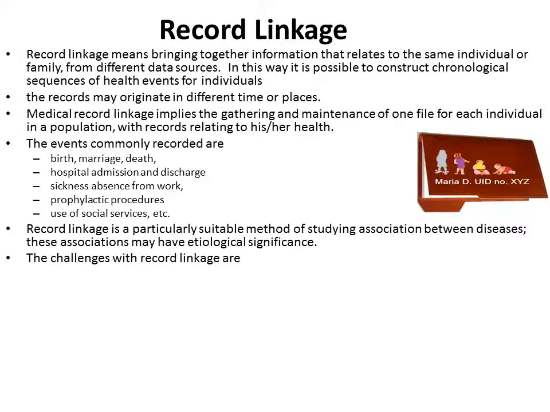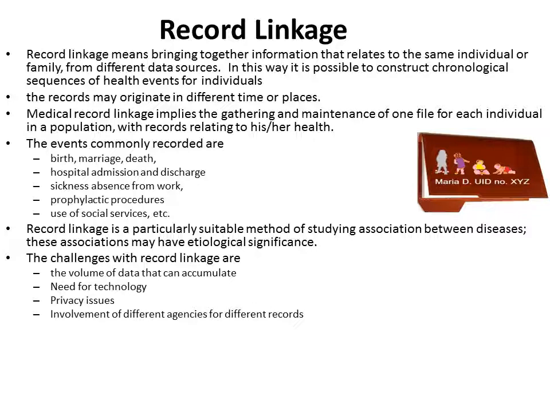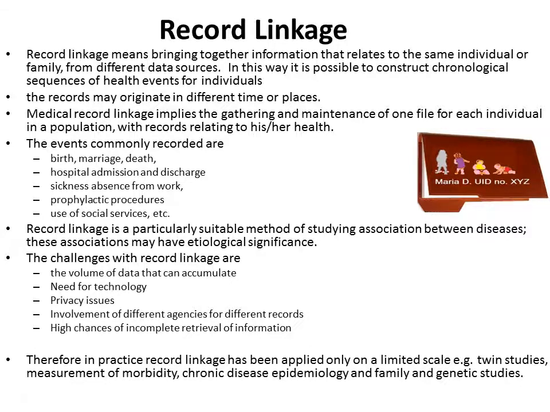There are some challenges with using the data from record linkage. The volume of data that can accumulate, if we have one file for each individual with all the records, is huge. Hence there is a need for high technology. Then there are privacy issues, because when we obtain the data of one person from different sources, we may be crossing some privacy boundaries. There is involvement of different agencies for different records, so permissions from multiple agencies are needed for accessing the records, and there are high chances of incomplete retrieval of information. Therefore, in practice, record linkage has been applied only on a limited scale.